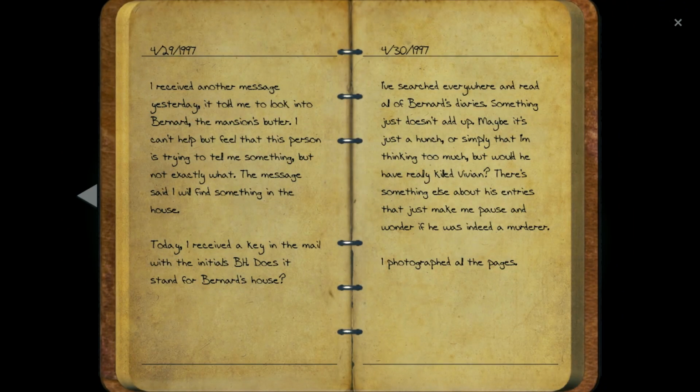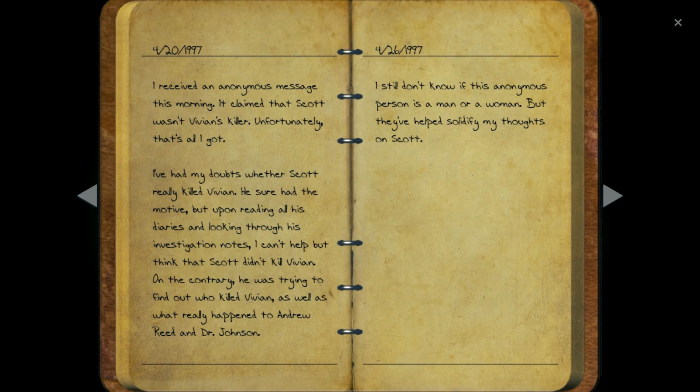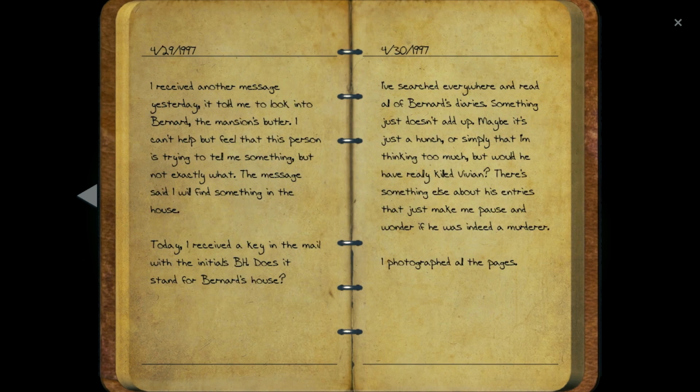On the last page, we see that Steve also read Bernard's diaries and doesn't feel that he could have killed Vivian either. "Much as I thought, Bernard seems too infatuated with Vivian to kill her." I'm curious because whoever this anonymous person is, they're helping lead the investigator away from Scott and solidifying his thoughts on Scott not being the killer, but also somehow has access to keys and locations and information. "Should look into Bernard. Here's his house key." How do they have this information?